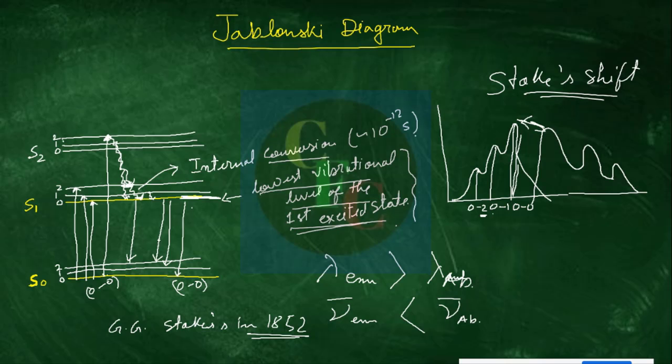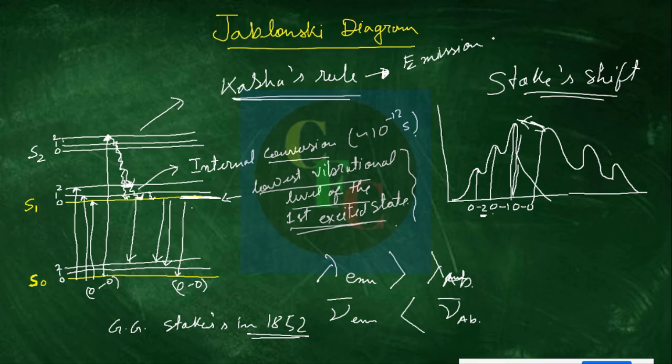And from here we also have another important rule called Kasha's rule. What is Kasha's rule? It says that emission, I mean fluorescence, always takes place from the lowest excited state.